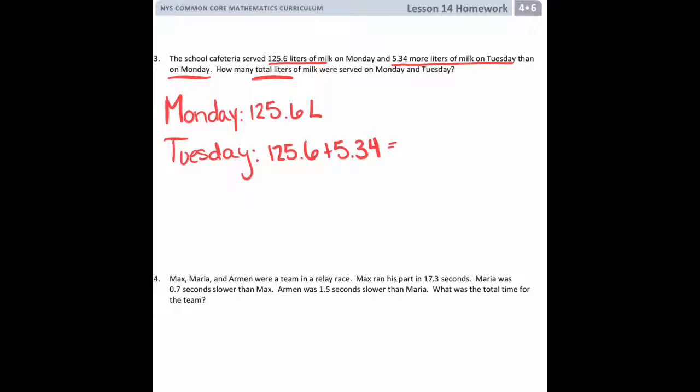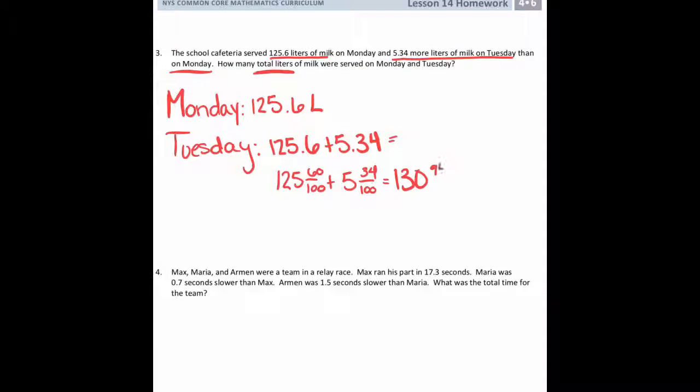I could say 125 60/100 plus 5 34/100, which would give me 125 and 5 would be 130, and then 60 and 34 would be 94/100. So on Tuesday they used 130.94 liters. So if I add those two together to figure out the total of what they served on Monday and Tuesday, then I'll have my answer.